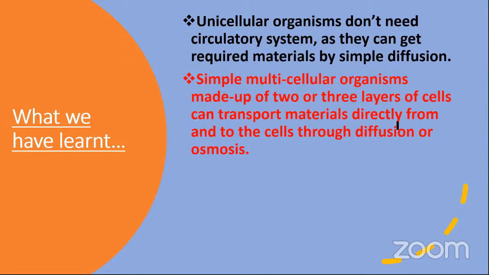Simple multicellular organisms made up of 2 or 3 layers of cells can transport materials directly from and to the cells through diffusion or osmosis. They are very close to the surrounding environment, so they can get any materials from it.